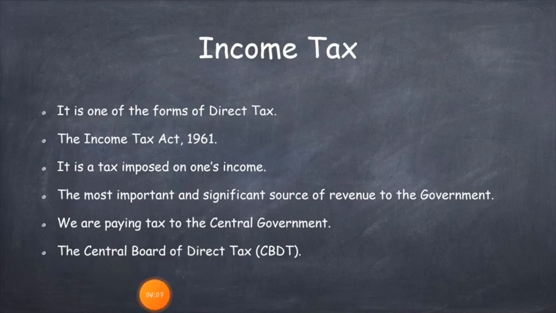This income tax is the most important and significant source of revenue to the government. We pay income tax to the central government. Then this tax is apportioned between the central government and the state government as per the recommendation of the Finance Commission, which is appointed every 5 years.